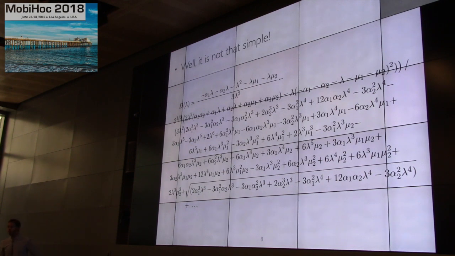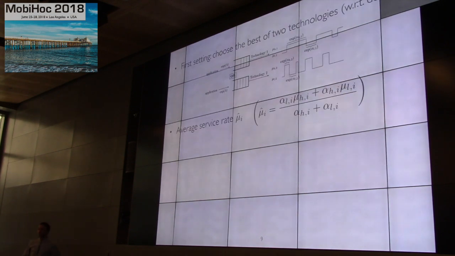And here what we want to do is to be able to say some general results on the delay in this kind of model. So we start with a single path model where Alice wants to choose the best of two technologies with respect to delays. This is the formula for the average service rate. If one technology has a higher average service rate than the other, Alice most likely will use this technology. So here, what we assume is that the two technologies have the same service rate.